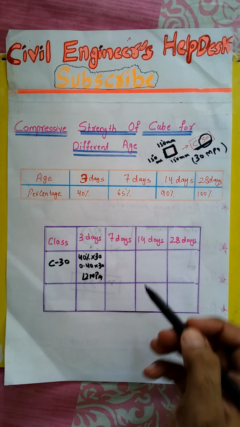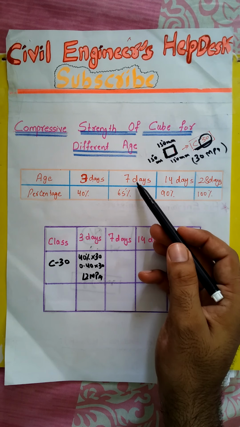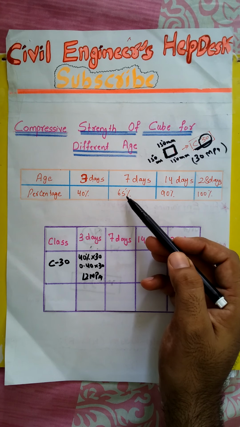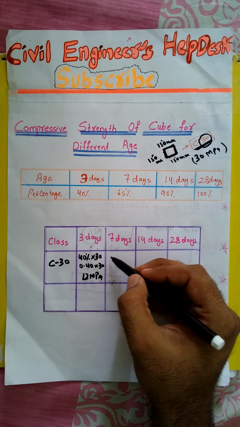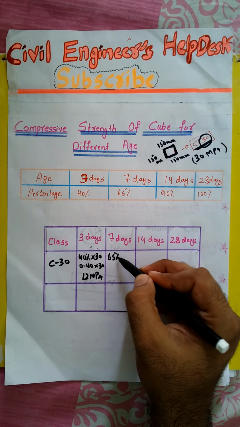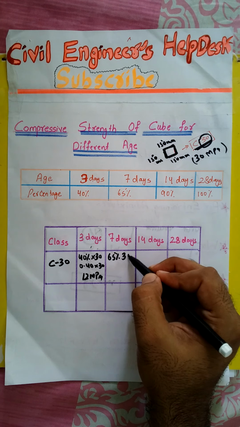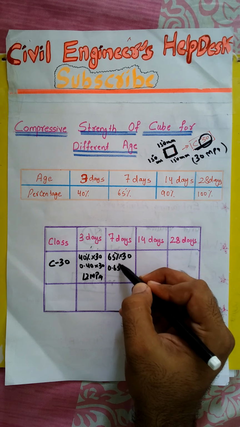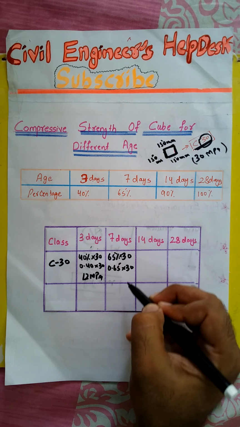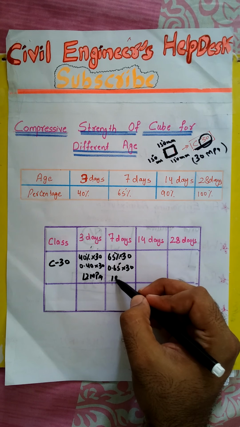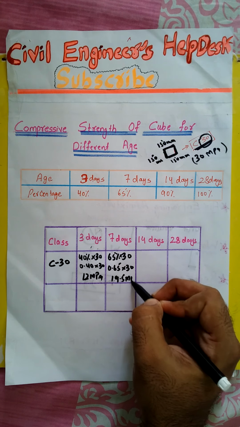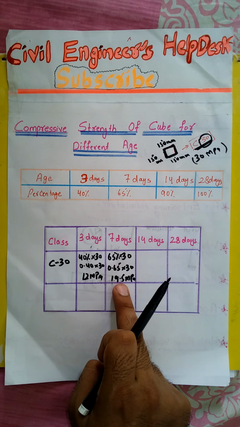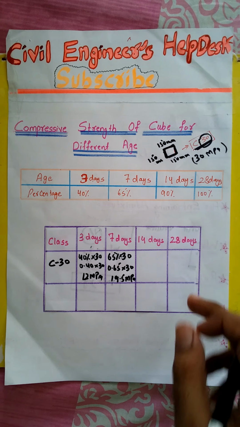Now we will work for 7 days. The chart says that after 7 days concrete has 65% of its original strength, which is 30 megapascal. 65% means 0.65 multiplied by 30. Multiplying these two values we get 19.5 megapascal. It means after 7 days C30 concrete should have 19.5 megapascal strength.